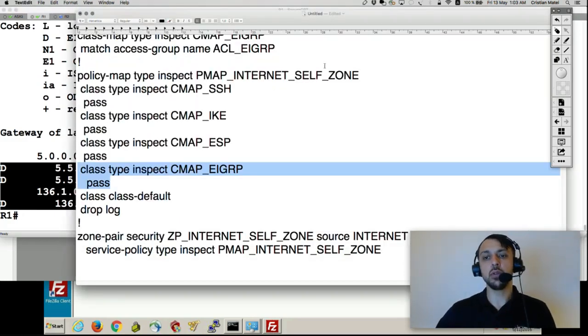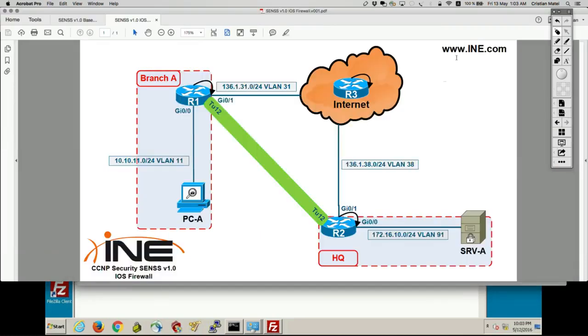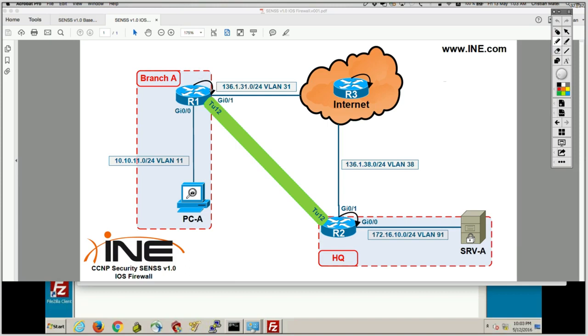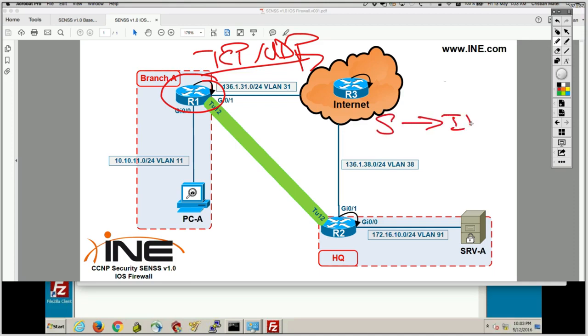Now, ideally, what I would do in a production network is that if I want this router to be able to generate any kind of outbound traffic, like TCP or UDP, like a BGP session or a TFTP session, whatever, I would build a firewall policy from self to the internet and say inspect for what I want to allow.